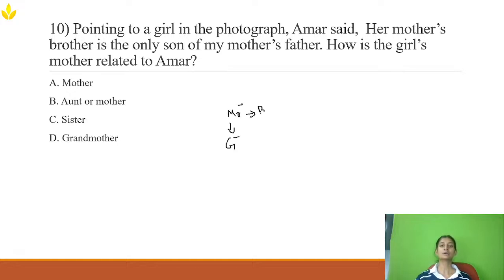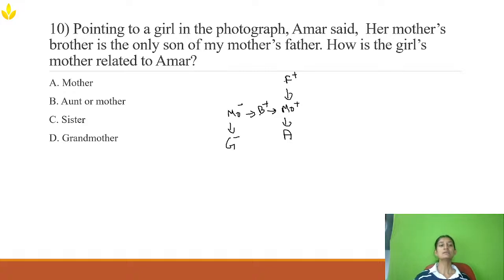Brother. Her mother's brother is the only son. Okay, this guy is the only son. Whose only son? My mother's. That means Amar's mother. Okay, Amar's mother is the daughter of my mother's father. Okay, this girl's mother's brother is the only son of my mother's father, which means these three are siblings.